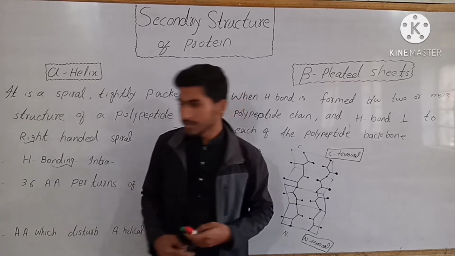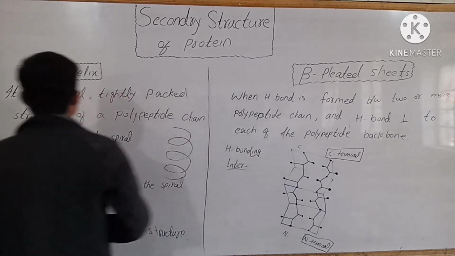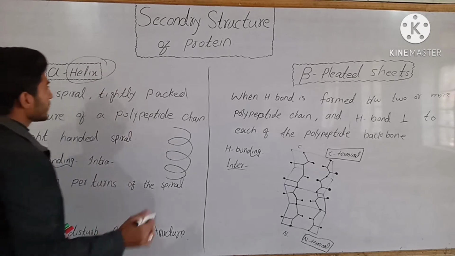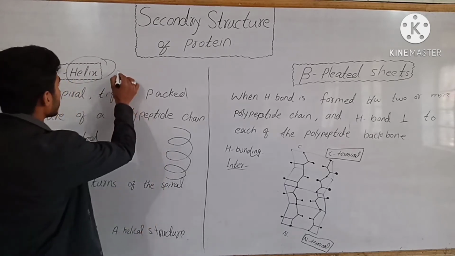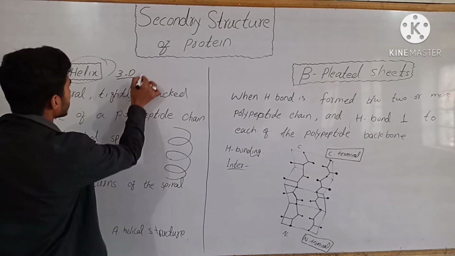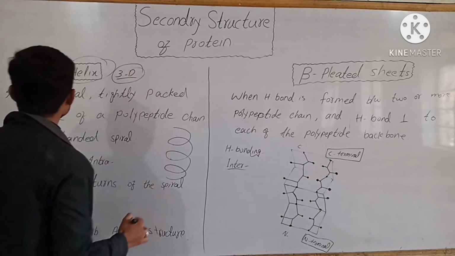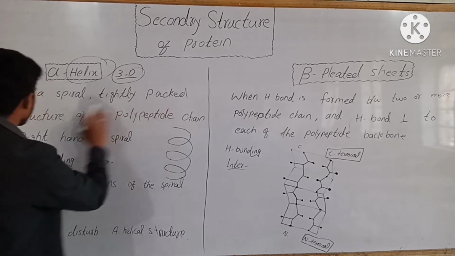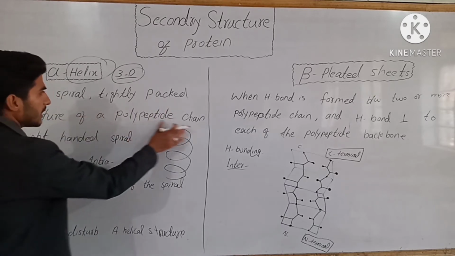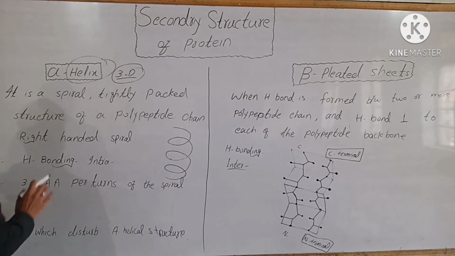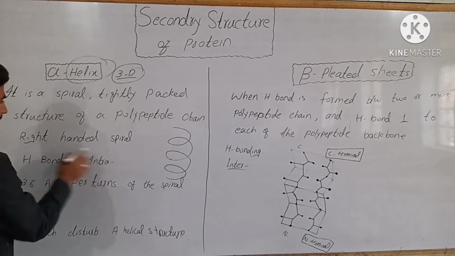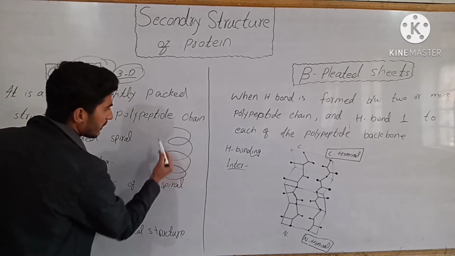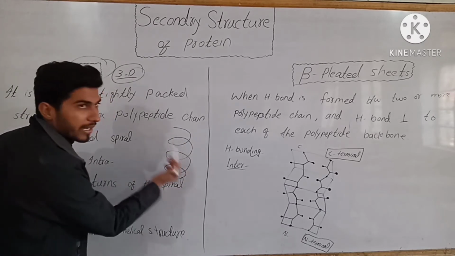Okay, so let's discuss alpha helix. A helix is a three-dimensional structure. It is a spiral, tightly packed structure of a polypeptide chain, and it is always a right-handed spiral.